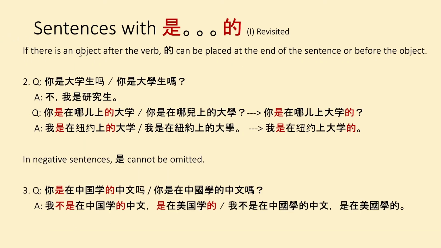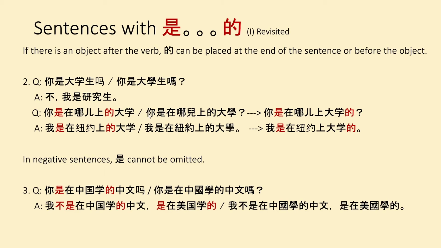If there is an object after the verb, the 的 can be placed at the end of the sentence or before the object. So, for example 2, 你是大学生吗? Are you a college student? 不，我是研究生. No, I'm a graduate student. 你是在哪儿上的大学?